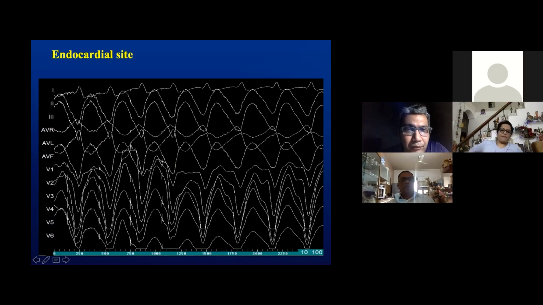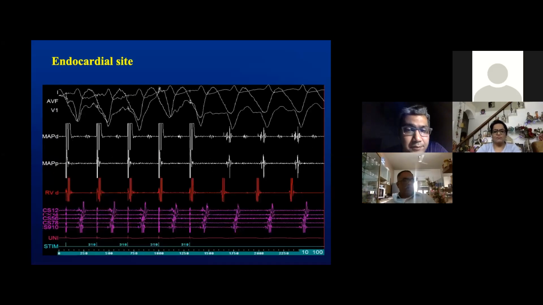Entrainment was done. And as far as fusion is concerned, I would just like to draw your attention to leads 1 in pacing and during tachycardia, which seem relatively similar. Same goes for the inferior leads 2, 3 and AVF. But if you look at leads V4 and V5, there seems to be a slight change in the morphology of the QRS as compared to the tachycardia. So approximately a 10 by 12, not a perfect fusion, not concealed fusion at this site, would go for rather manifest fusion. So when we look at the intracardiac electrograms at this site, this is what we had.